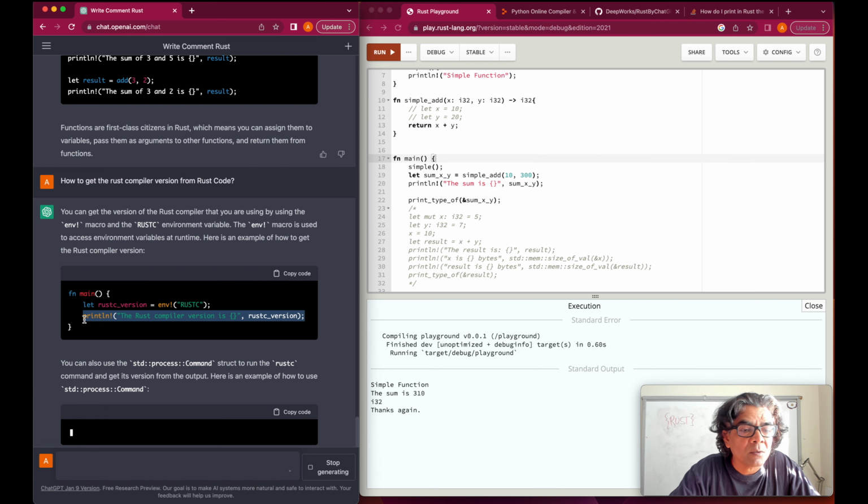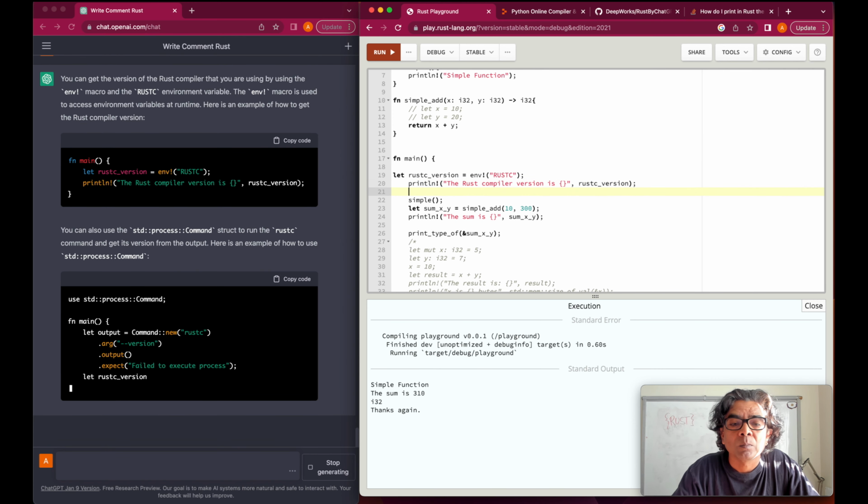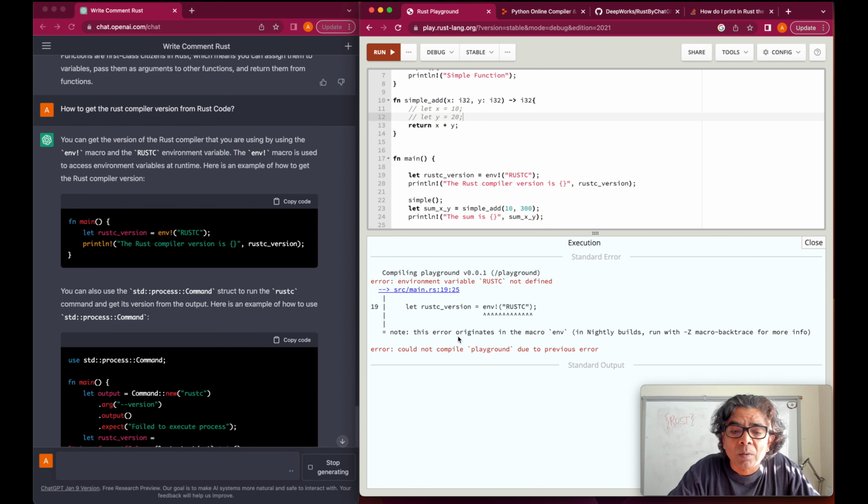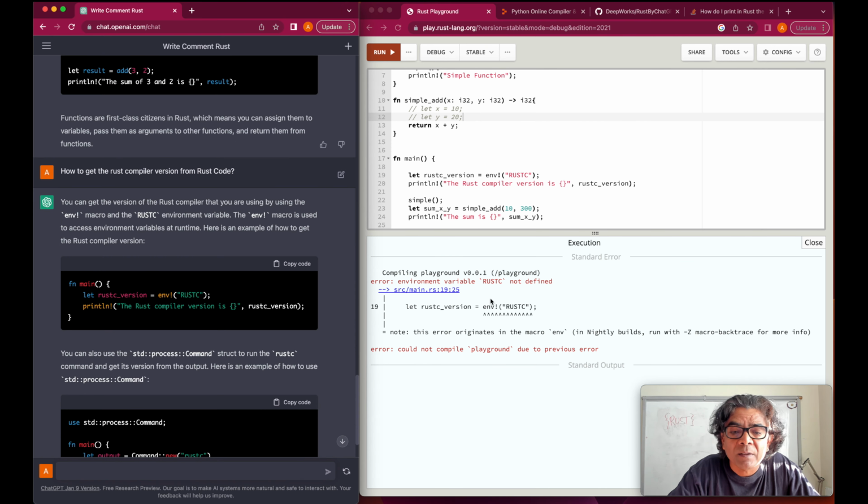Let's use this. Let me run. It says this error originates in the macro env; nightly builds run with -Z macro-backtrace for more info. But it looks like the access to this env macro may not be available to this IDE, because my objective in this very first chapter is just using the online IDEs to understand the problems related with that.